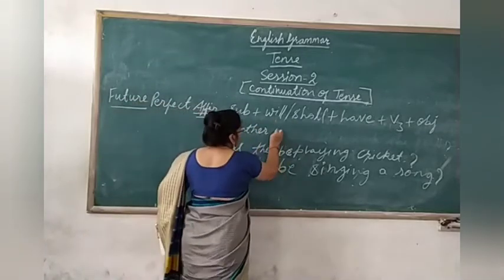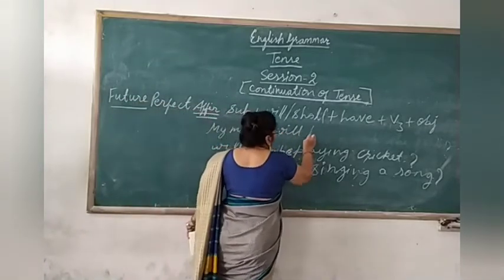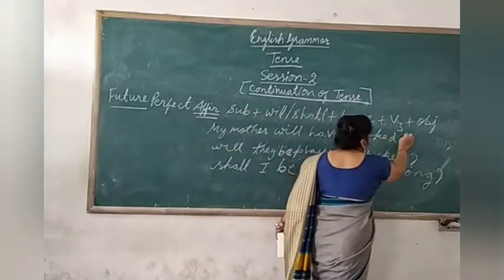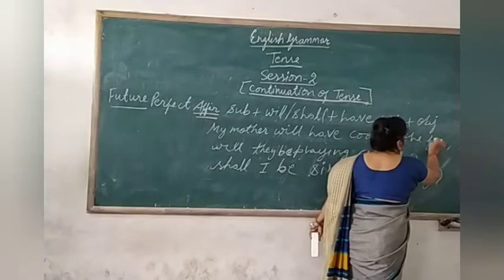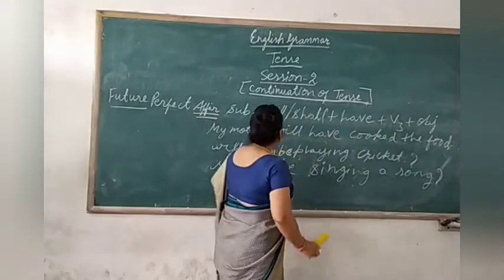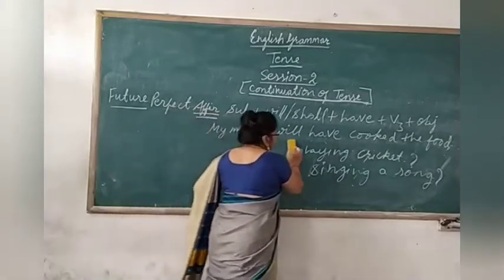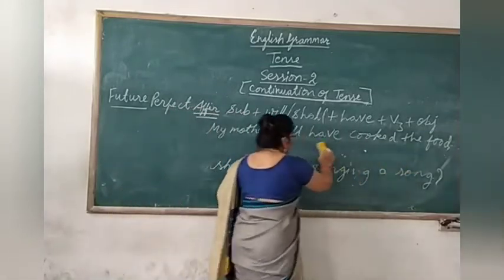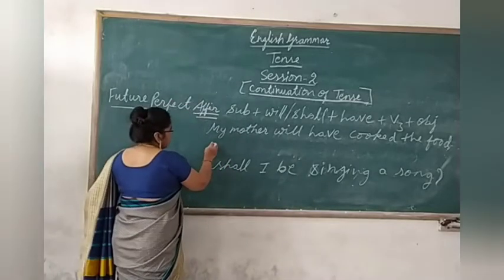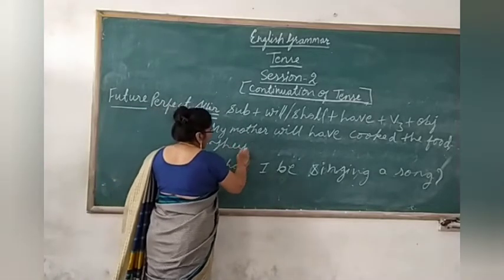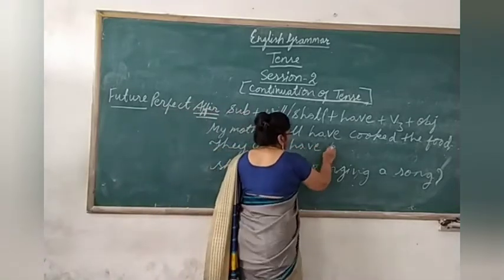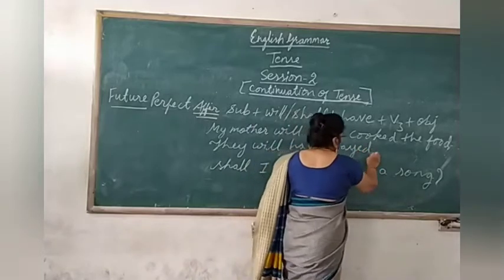Then out of these two, you will select will. Will have cooked the food. See, same structure. Then the next sentence with the help of the structure, we will form the second example, that is they will have played cricket.